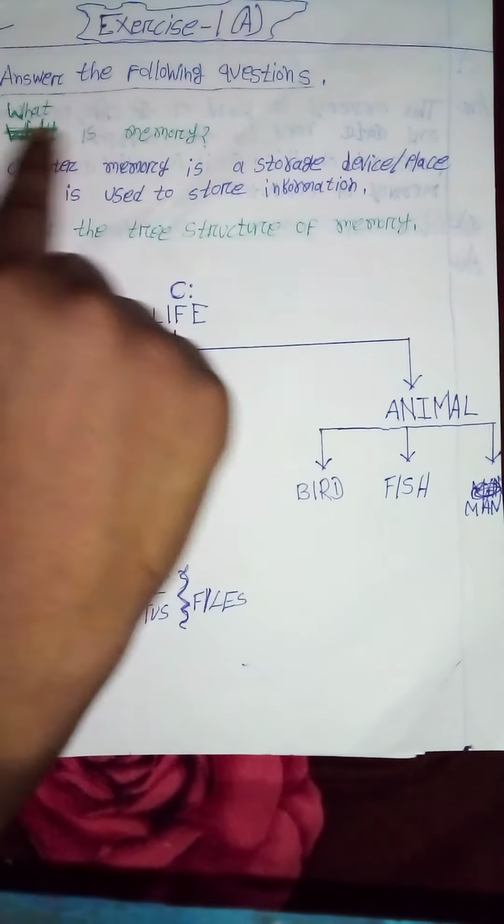Exercise 1A. Answer the following questions. What is memory? Computer memory is a storage device, the place that is used to store information. Draw the tree structure of memory.